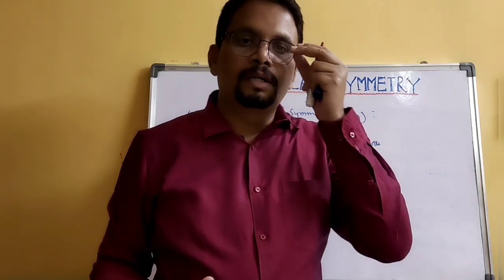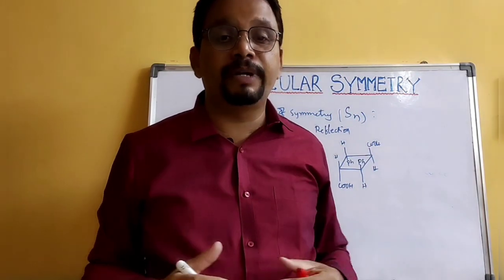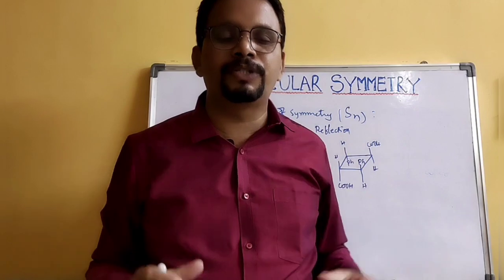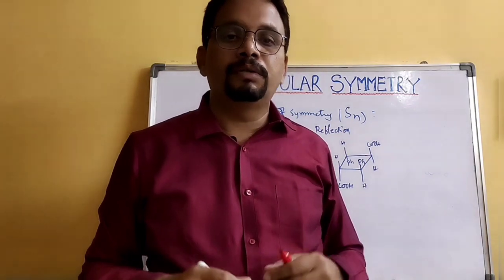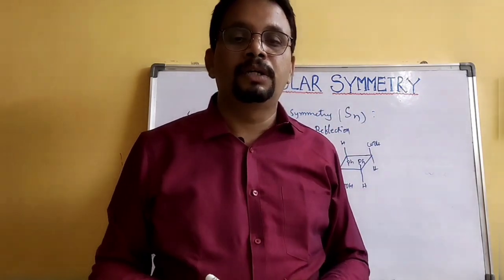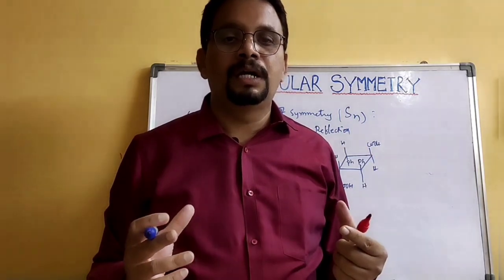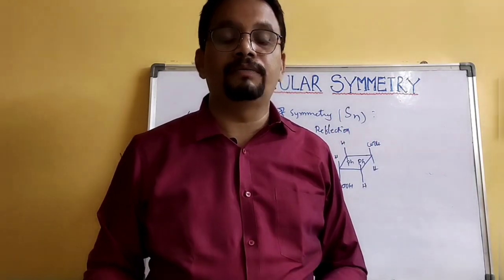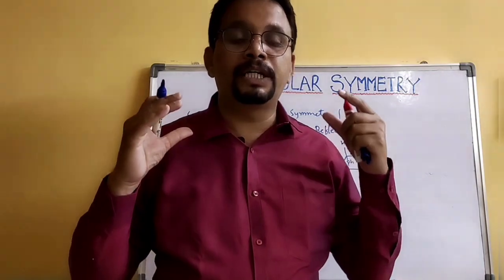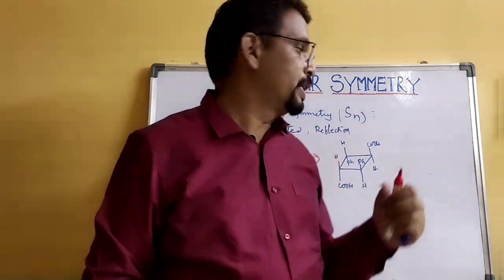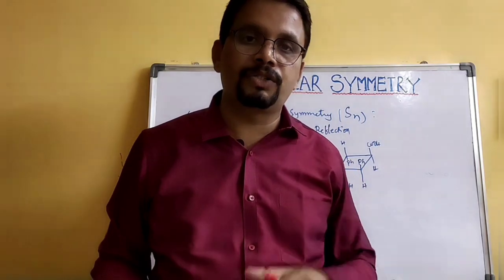Okay, students, so these are the various types of symmetry elements. These symmetry elements give us information about chirality as well as optical activity. Whether the molecule is optically active or not, you can decide with this molecular symmetry.